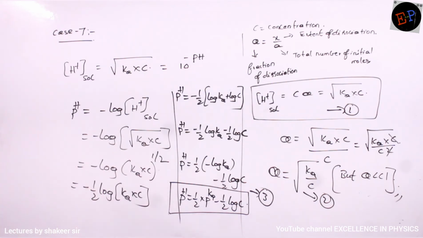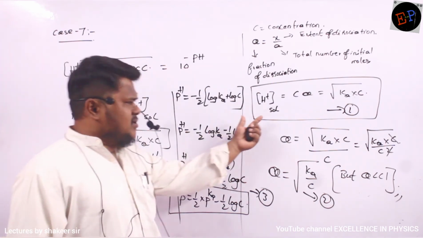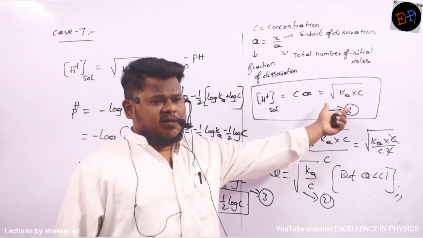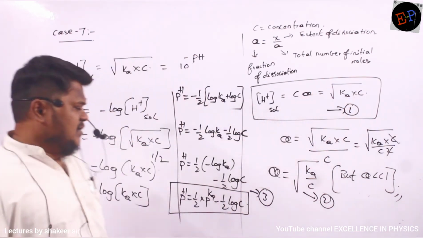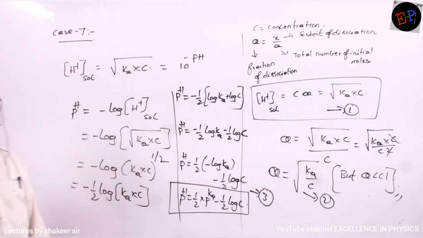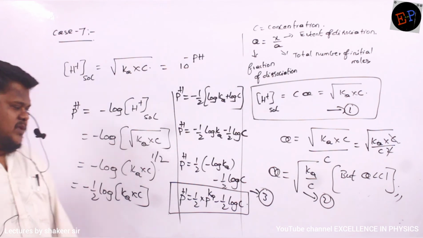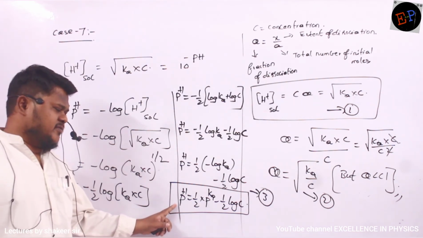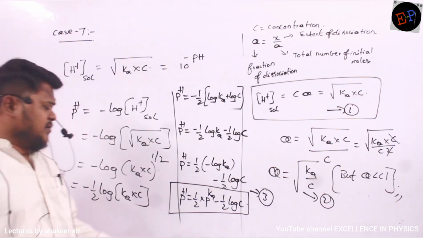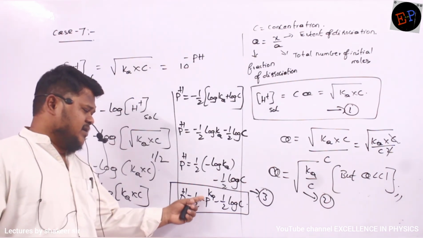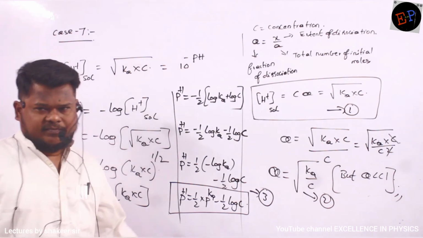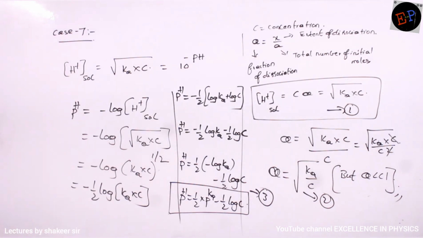Is it clear? So H plus ion of solution or OH minus of solution of the weak acid is equal to root of Ka multiplied by C. This is one formula. And the second formula is alpha can be written as square root of Ka by C, if alpha value is much less than 1. Second formula. Third formula is pH of weak acid or pOH of weak base. How can I calculate? Half of pKa minus half of log C. That's it. Is it clear? Make a note.